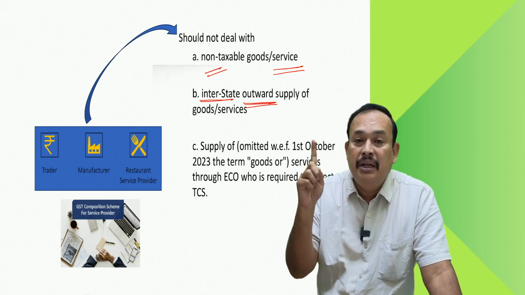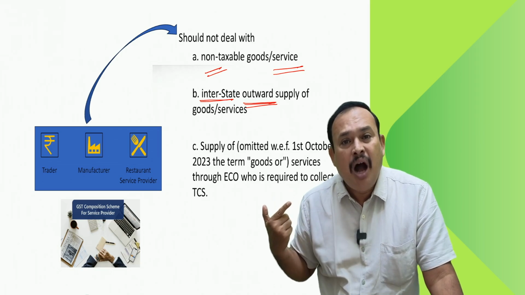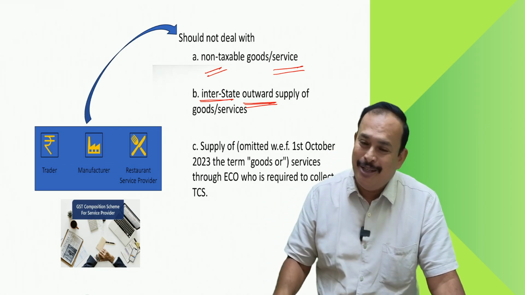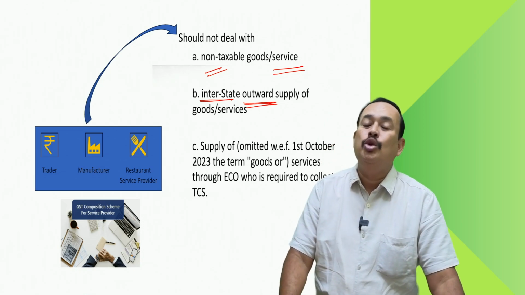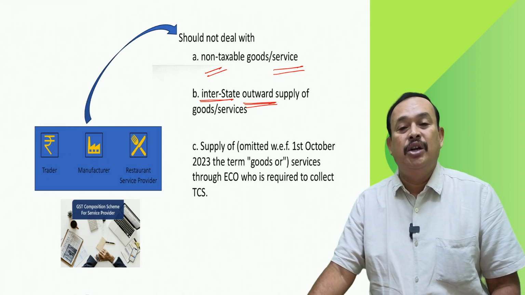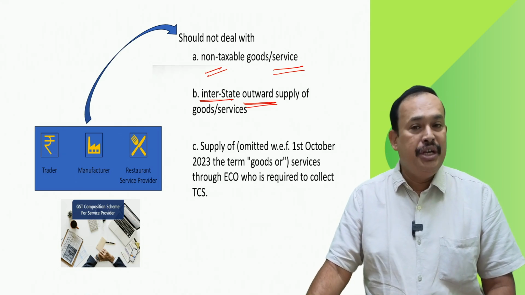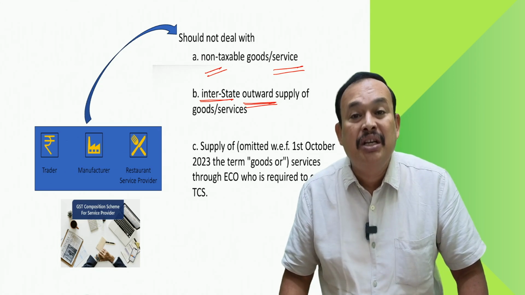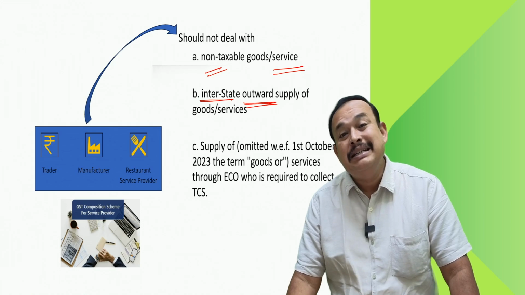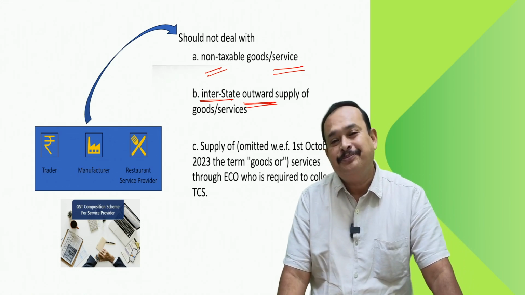However, hey, Mr. Supplier of the goods, are you supplying the goods through an e-commerce operator? Yes, sir. What goods are you supplying? Sir, I'm supplying laptops through the Amazon e-commerce operator who is required to collect the TCS. Is it so? Ensure that you do not supply your goods through the e-commerce operator as interstate outward supply. That is important.